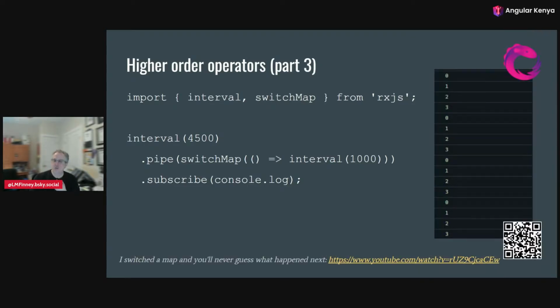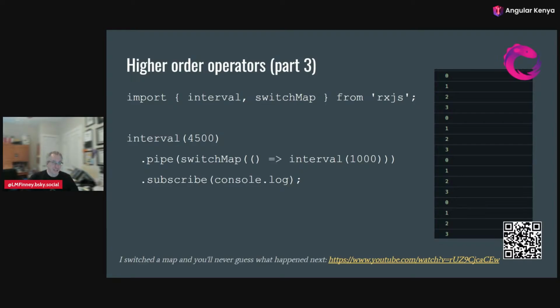And in this case, what I want instead is switchMap. So switchMap, every time it gets a new observable, cancels the old one. It switches from the old one to the new one. So we'll say 0, 1, 2, 3, 4, new observable, switch to it, cancel the old one, 0, 1, 2, 3, 4, new observable, switch to it, cancel the old one, 0, 1, 2, 3, 4, etc.